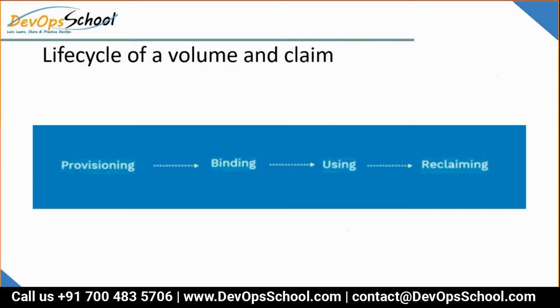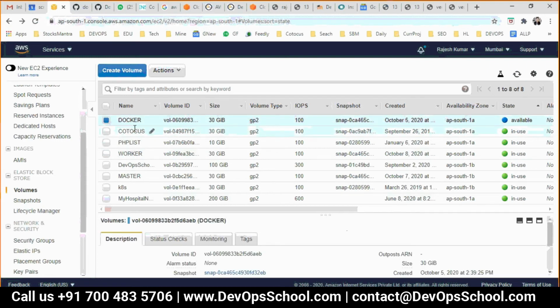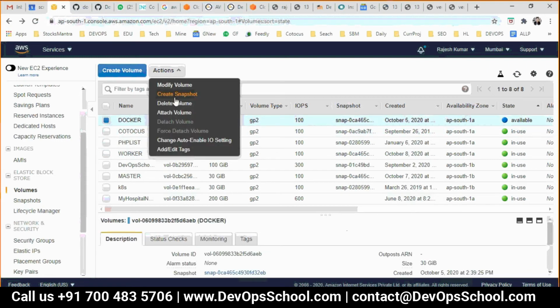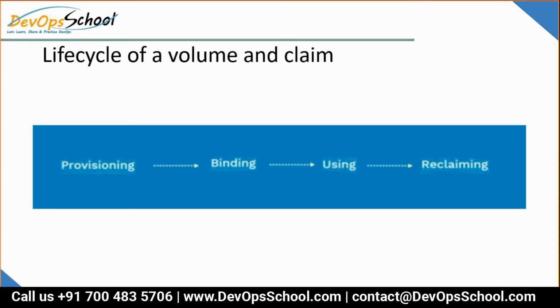Now, if you go and claim 20 GB out of it, that's called binding. I have this volume available, I created it. Now I'll attach the volume to some instance. If I attach it, this is called using.